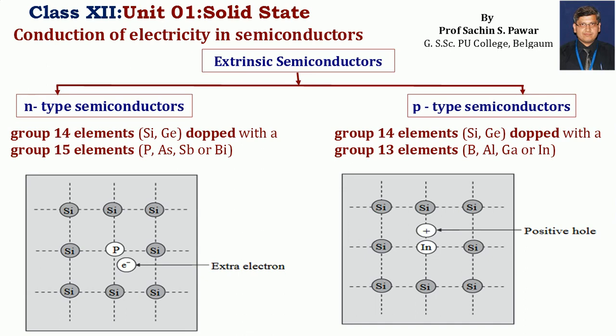Indium is a trivalent substance, therefore it can form only 3 bonds. So it can form bonds with 3 silicon atoms which are present nearby. But the 4th bond, if it forms on the silicon, the silicon will acquire a positive charge, and that acts as a positive hole. So in n-type semiconductors there are free electrons available which are from the impurity phosphorus, and in p-type semiconductors there are positive holes which are due to the impurity indium.